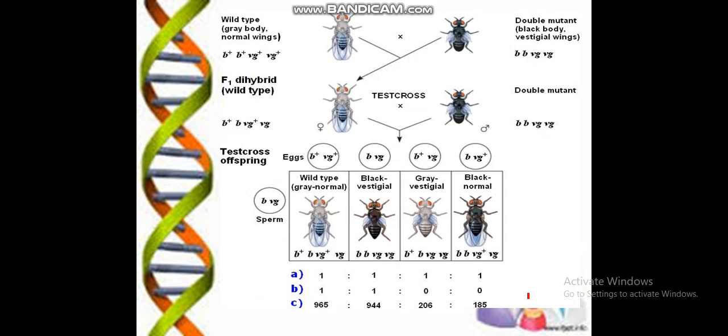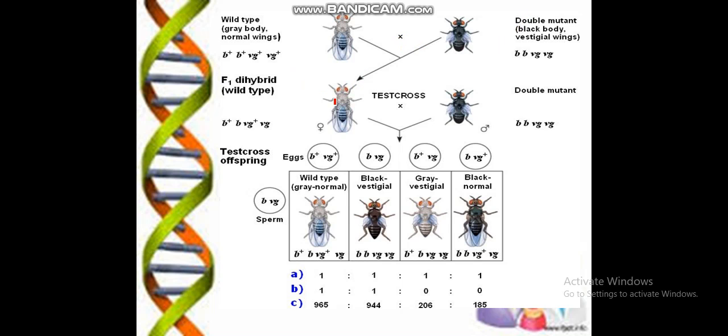So linkage and crossing over were studied by T.H. Morgan using Drosophila melanogaster, in which the wild type, a normal wild type having grey body and normal wings, is crossed with the mutant, because mutation is the process in which sudden heritable changes occur in the organism. And here is a double mutant, in which you will see the black body with vestigial wings. So what is vestigial? Vestigial means those organs which are functionless.